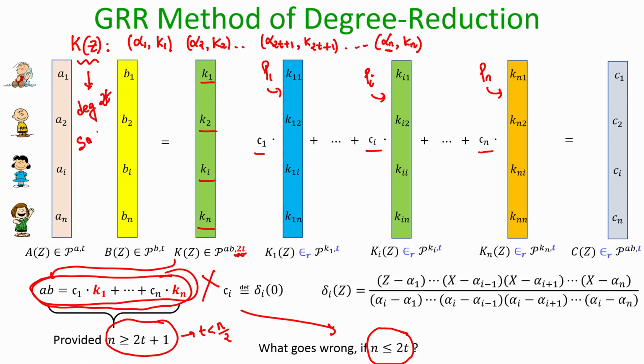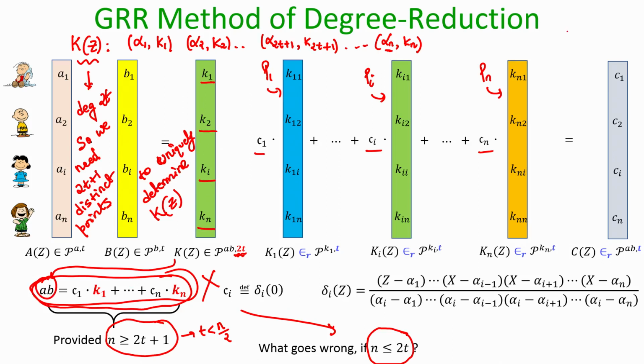So, we need 2t plus 1 distinct points to uniquely determine this k polynomial, and hence we require 2t plus 1 distinct points to uniquely express a b, a times b, as a linear combination of those 2t plus 1 distinct values, right.